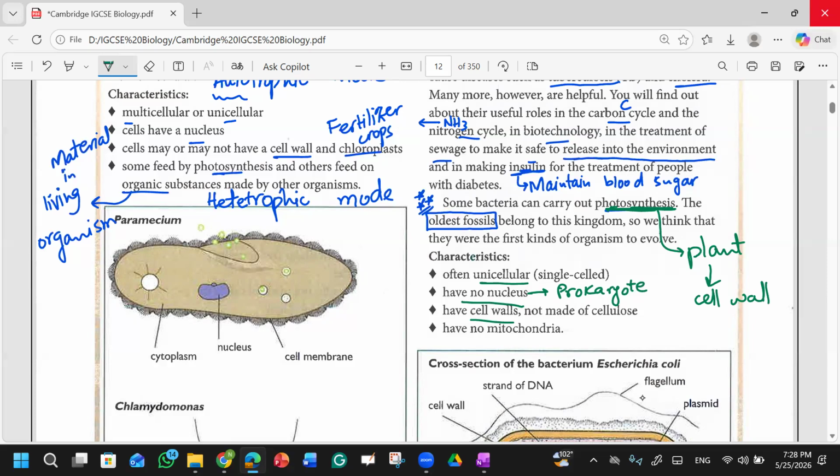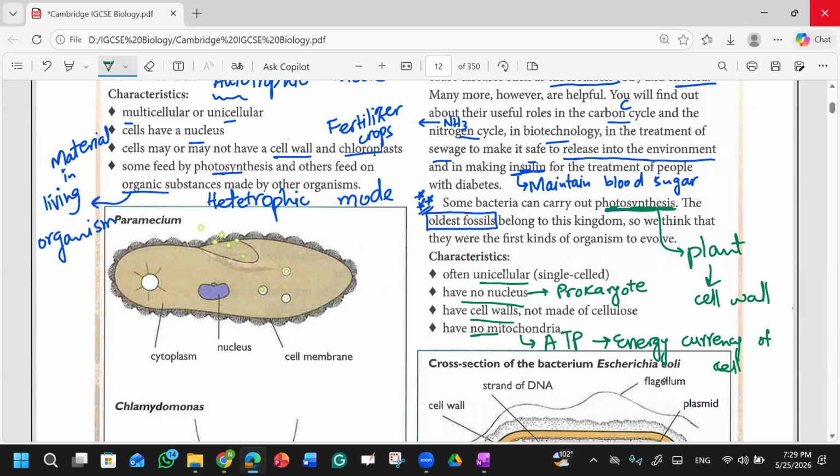And they have no mitochondria. Mitochondria is one of the organelles which is helpful in making ATP, energy. You can simply say they have no mitochondria, that's why they cannot produce ATP. ATP is the energy currency of the cell. By ATP we get energy.